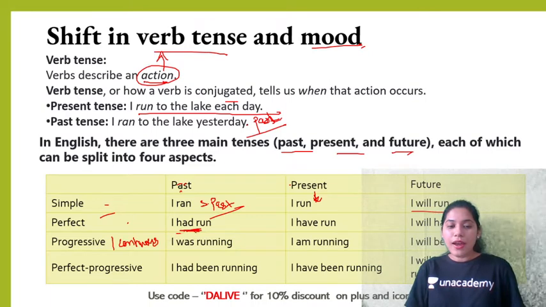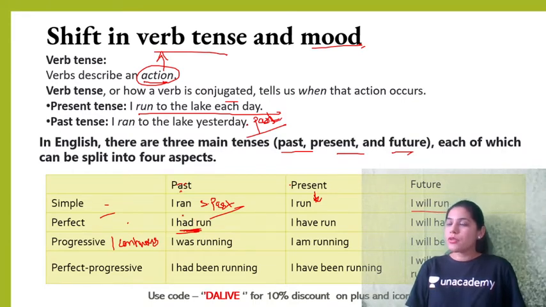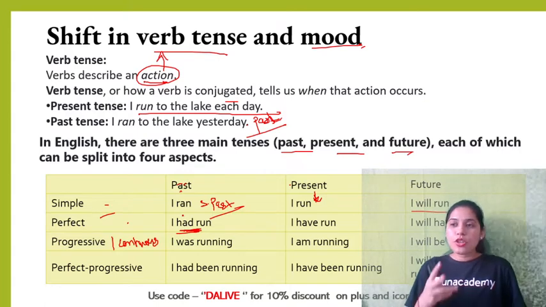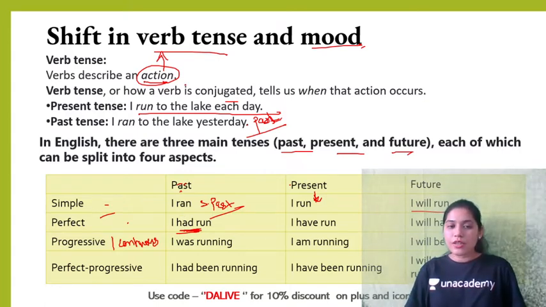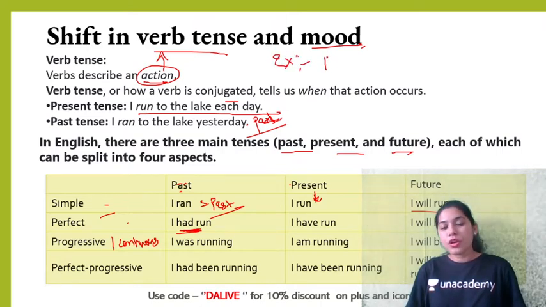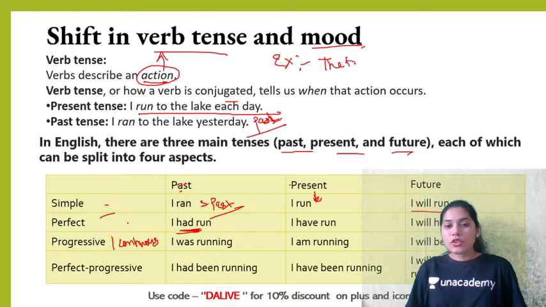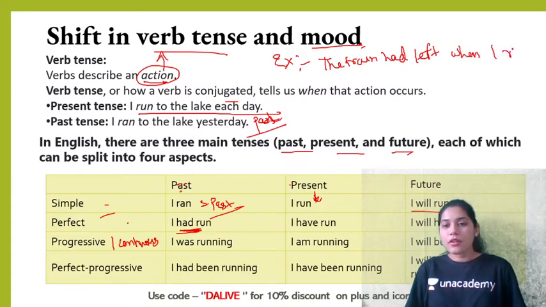Now you use I had run when you have two past actions, like I had done this before you asked, meaning I had completed that work, and then when you asked, that work was already completed. There were two past actions. I will give you one more example of I had. The train had left when I reached the station.